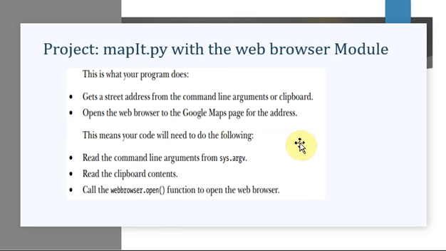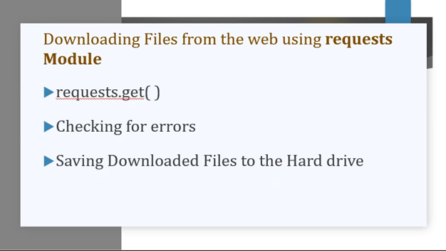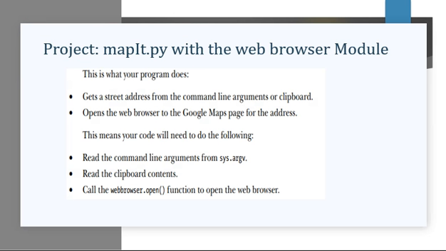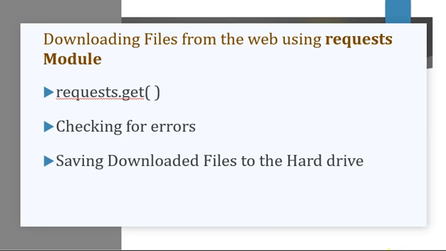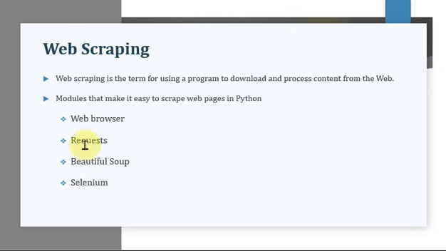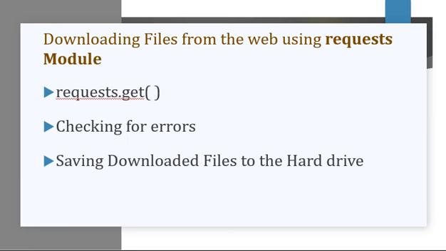So for the web browser, you have this project. Under this particular module, you are telling about the open function, and you have to learn this particular program, that is mapit.py. That was already done in the previous session. Then the next module we had seen was the request module. So under the request module, what did we say? Request, again, is a third party module.